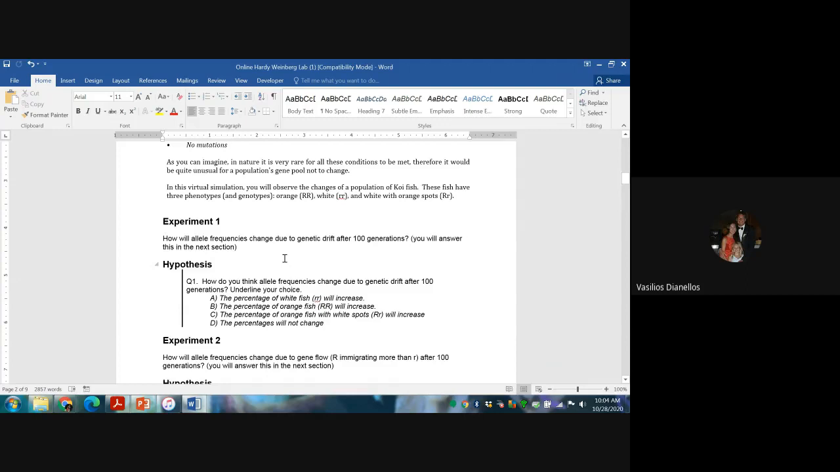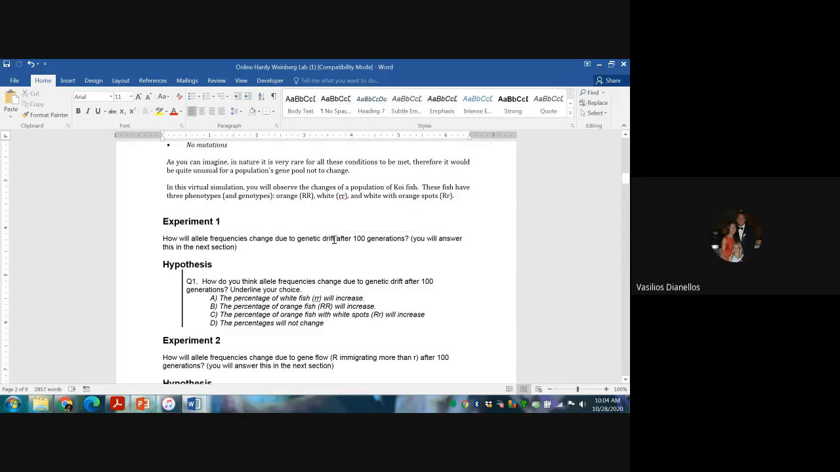So, again, you've got this population of koi, right? These big old goldfish, and they're about equal. You've got about equal numbers of orange ones, equal numbers of white ones, and equal numbers of white with orange spots, right? So what we want to see is how will that change after 100 generations of breeding? And again, we're talking about genetic drift.